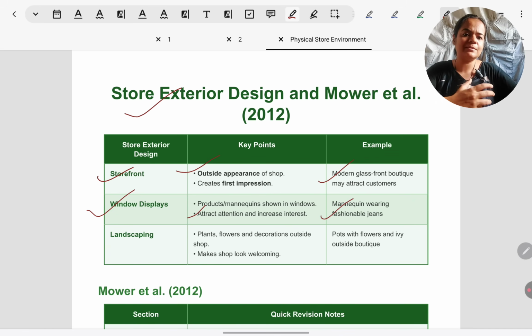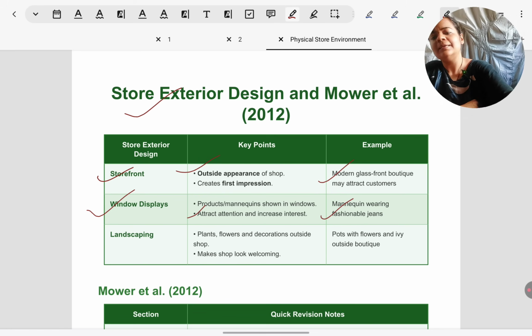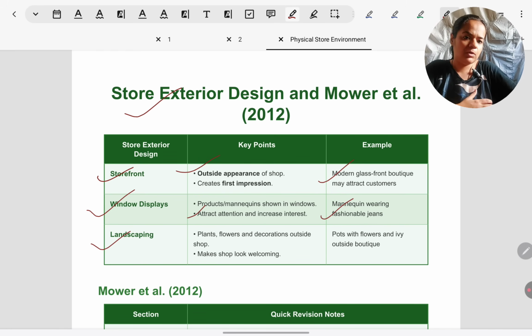Example is if it is a modern clothing store, you might see a mannequin wearing jeans. There's also landscaping on the exterior. Landscaping includes vegetation, plants, flowers, sometimes even decorations. So anything that is used to build the atmosphere on the outside to create a nice environment.